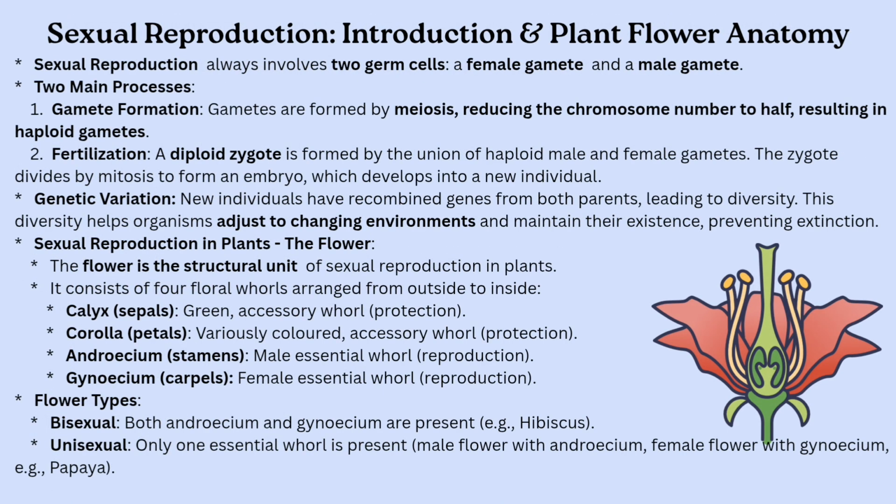Sexual reproduction involves two gametes, male and female. In plants, the flower is the reproductive unit. It consists of four whorls: calyx, corolla, androecium, and gynoecium. Flowers may be bisexual or unisexual.